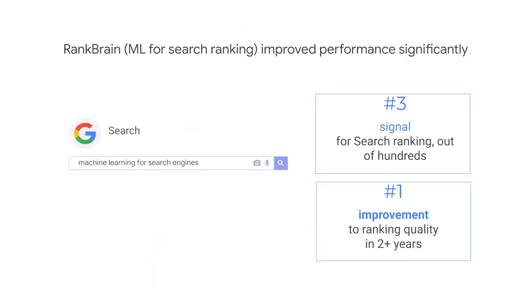Why can't we train a machine learning model to basically provide a ranking of these links? And that's exactly what Google itself did internally with a deep learning model called RankBrain. After rolling it out, the quality of our search ranking results improved dramatically, with the signal from RankBrain becoming one of the top 3 for influencing how different link results are ranked. If you're interested, I'll provide a link where you can read more about it.